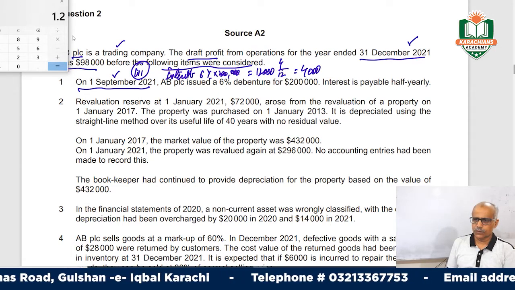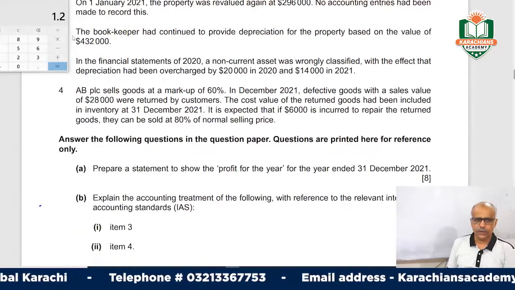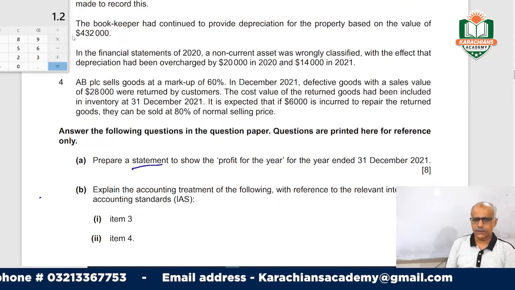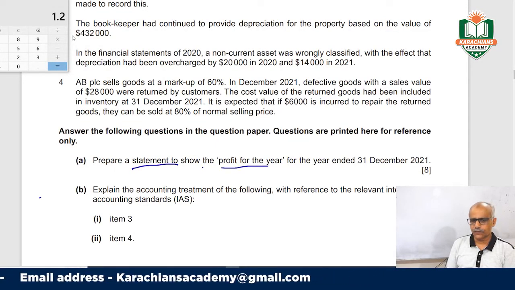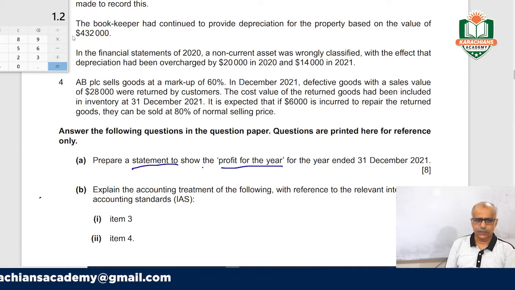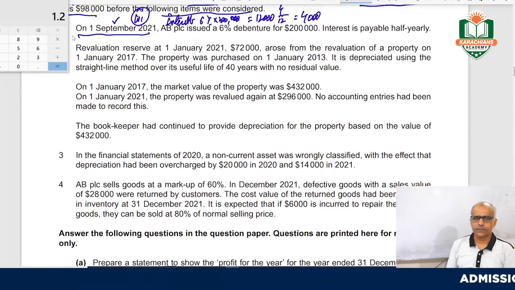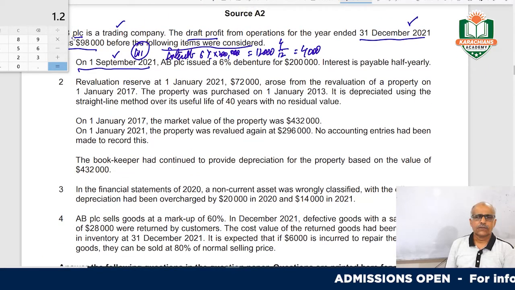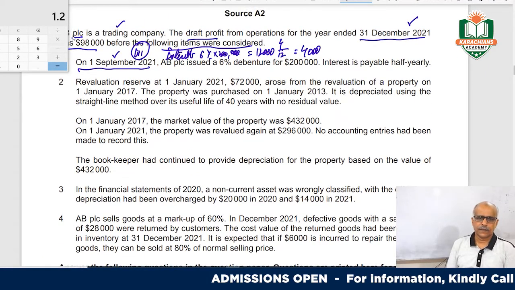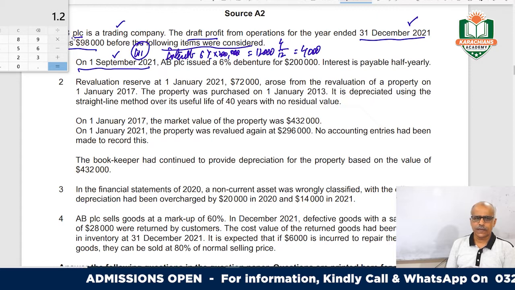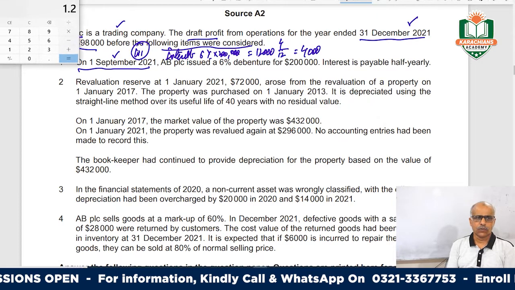So what is the requirement here? Prepare a statement to show the profit for the year. So we have to work out a corrected profit, right? So this we will deduct. Okay, now go on to the next point.